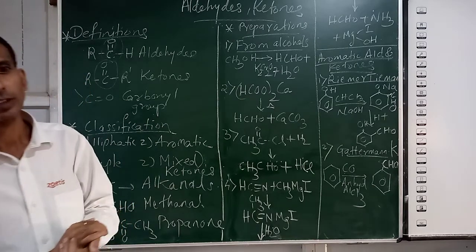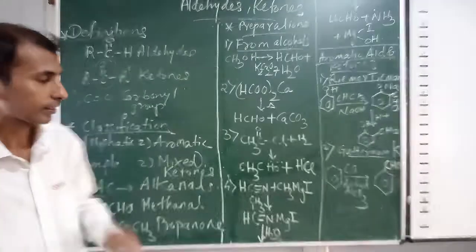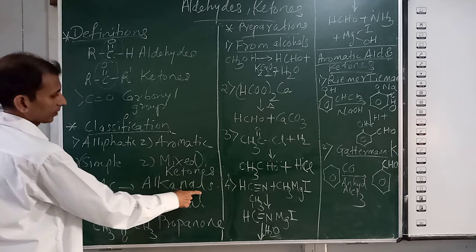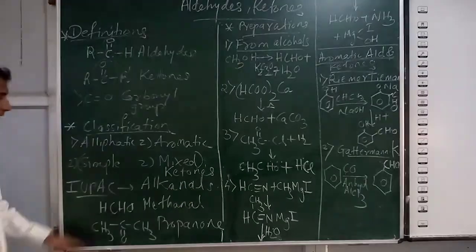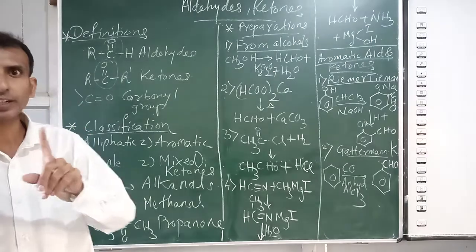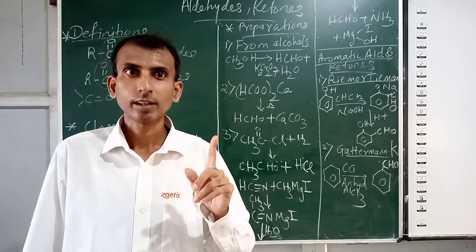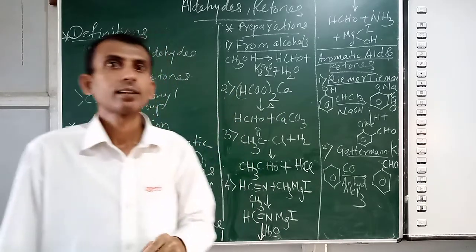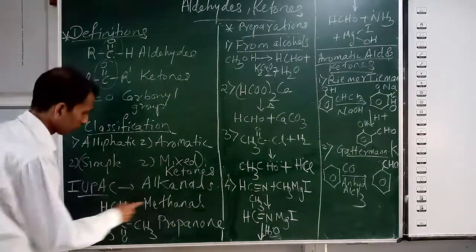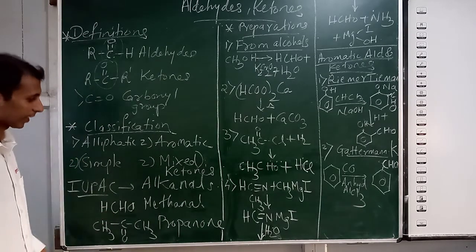IUPAC nomenclature. According to the IUPAC naming system for aldehydes and ketones, aldehydes are named as alkanal, where al means aldehyde. Take the example HCHO, only one carbon atom here. If one carbon atom is there, the alkane would have been methane. But in that methane, the E is replaced by al because CHO is a functional group with one carbon atom.